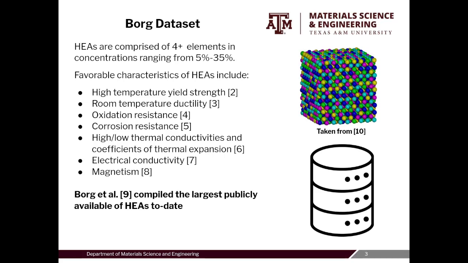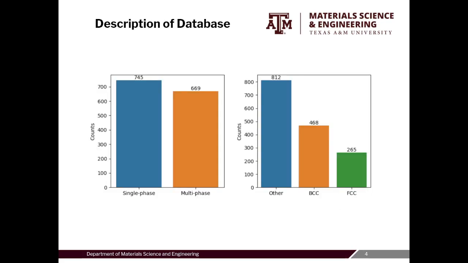And here is a brief overview of the information in the Borg database. There are 745 single-phase entries, and there are 669 multi-phase entries. Regarding crystal structure, there are 468 body-centered cubic entries, and there are 265 face-centered cubic entries. The remaining 812 entries are either multi-phase or of some single-phase form besides BCC and FCC. We've chosen to mainly focus on the 745 single-phase and specifically the 468 BCC alloys. This is because, due to ongoing projects in the group, resources were available for more work to be done on BCC alloys.